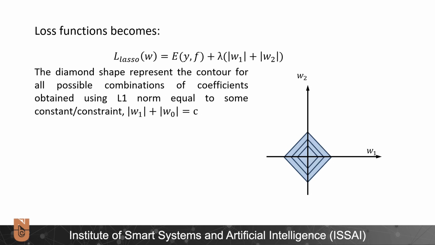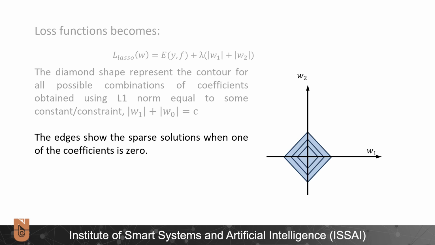The diamond shape represents the contour for all possible combinations of coefficients obtained using L1 norm equal to some constraint or constant. The edge shows the sparse solution when one of the coefficients is 0.